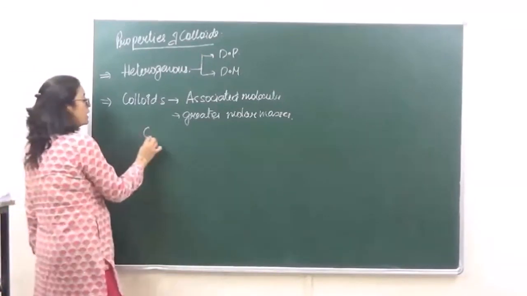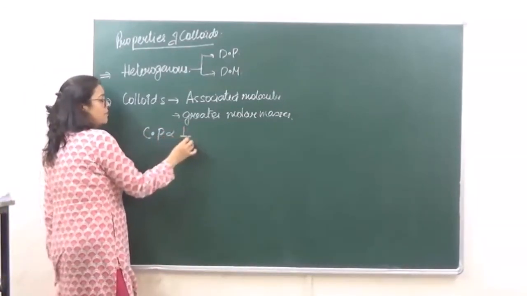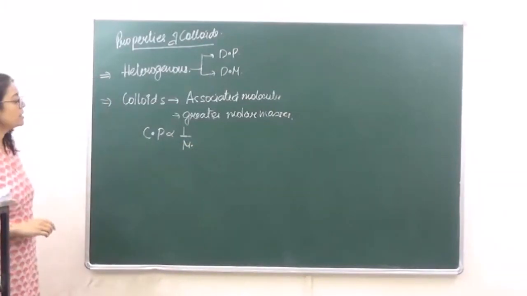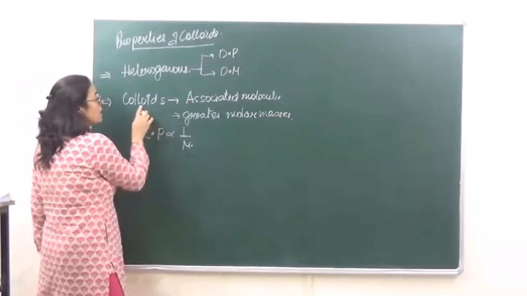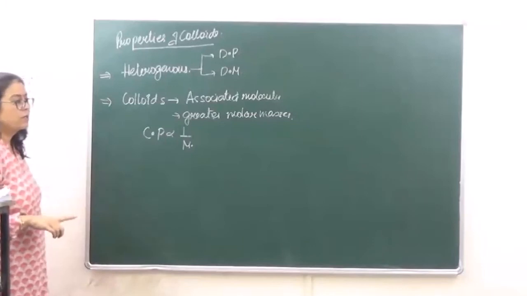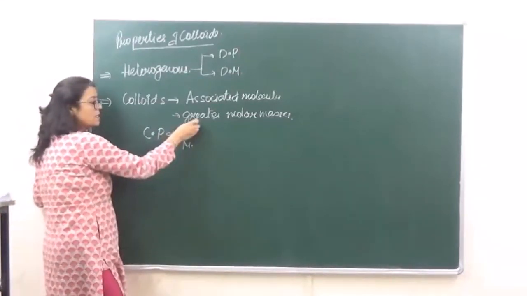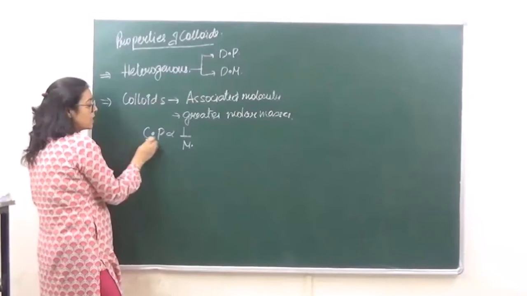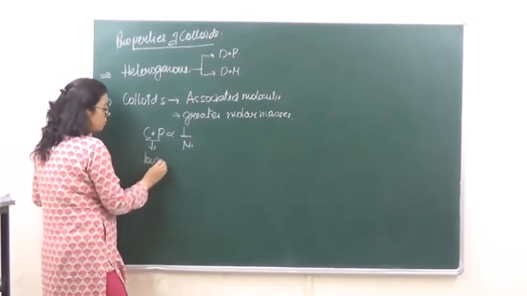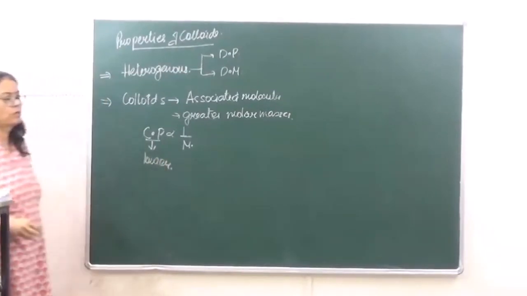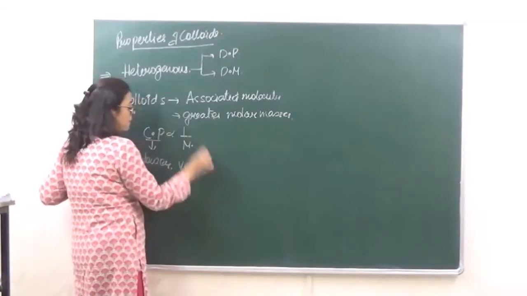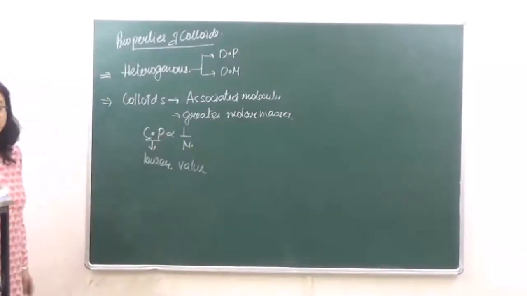We know that colligative properties are inversely proportional to molar mass. Because colligative properties are inversely proportional to molar mass, the colligative properties of colloids are going to be less than expected. They have greater molar masses, and because of this, they will have lower colligative properties than expected.